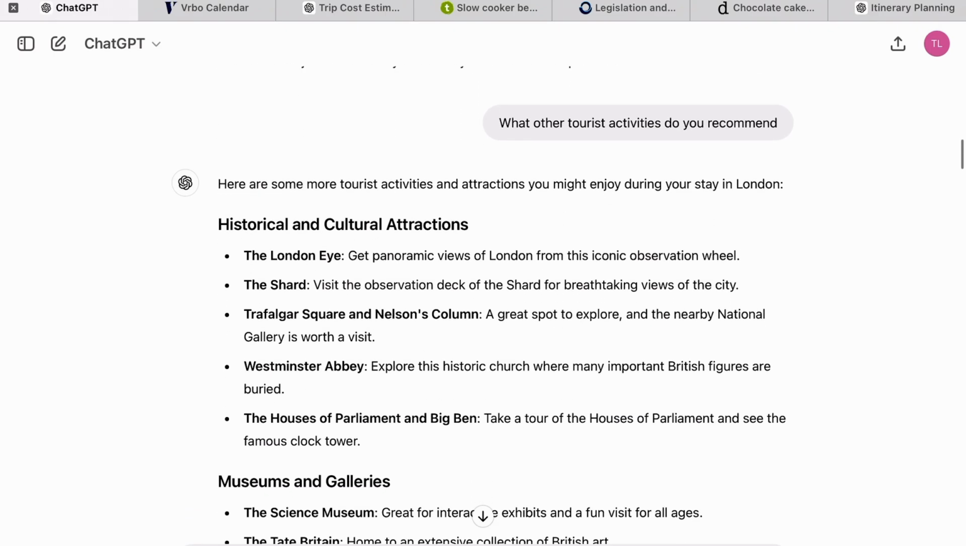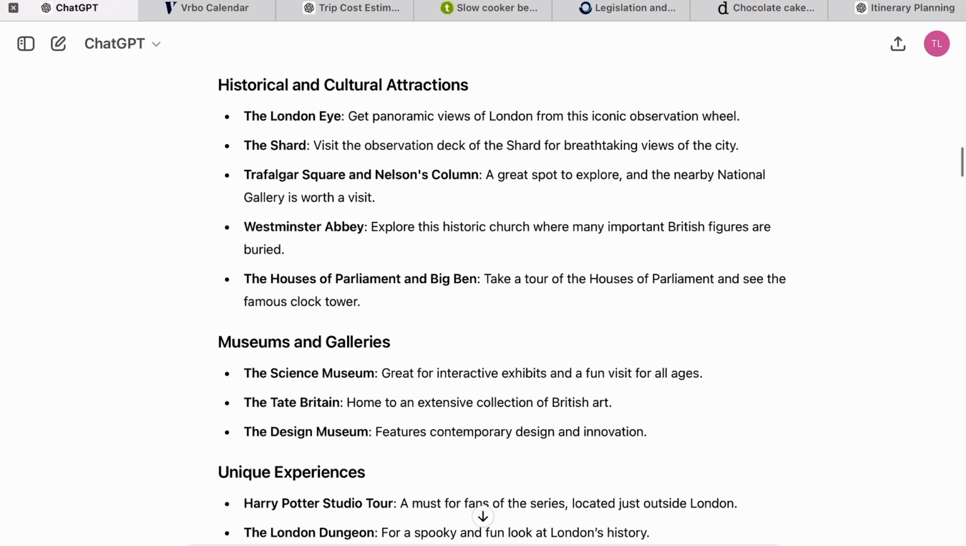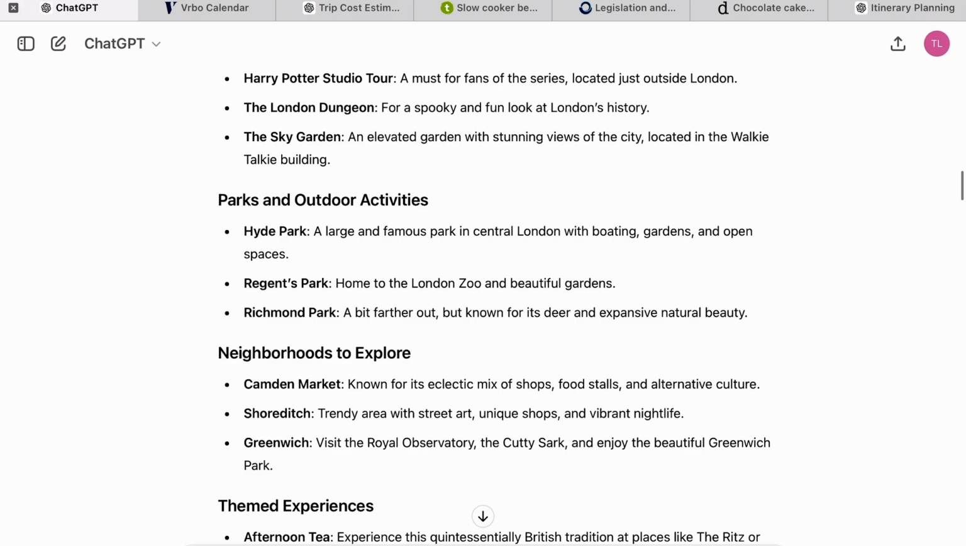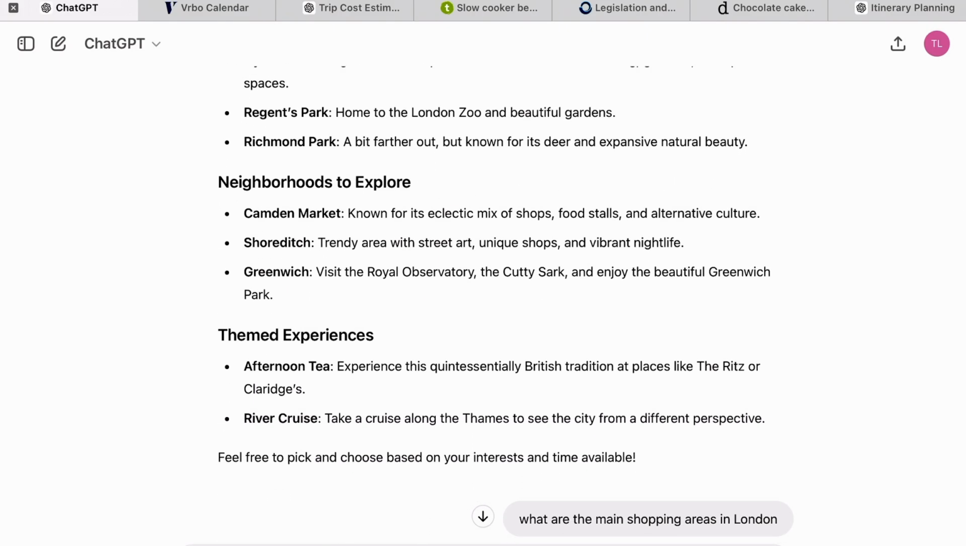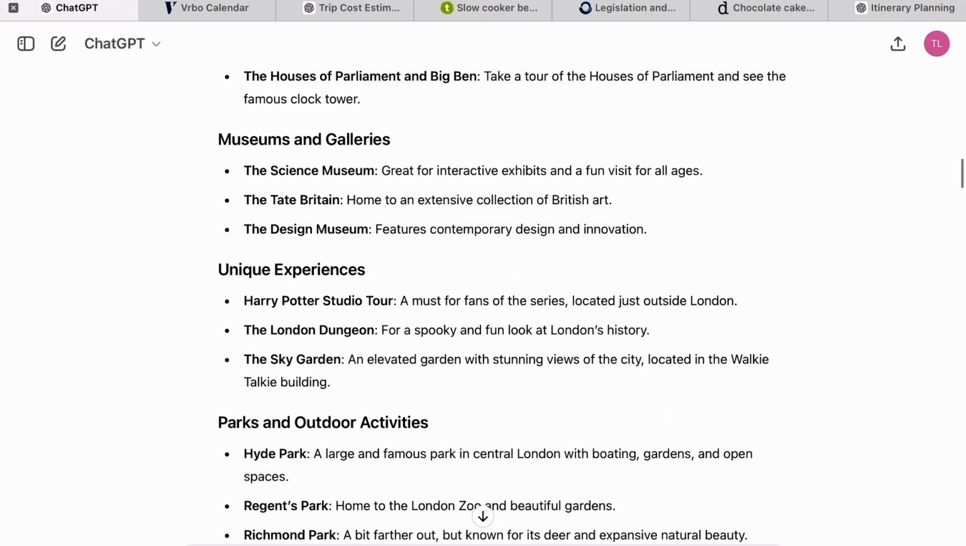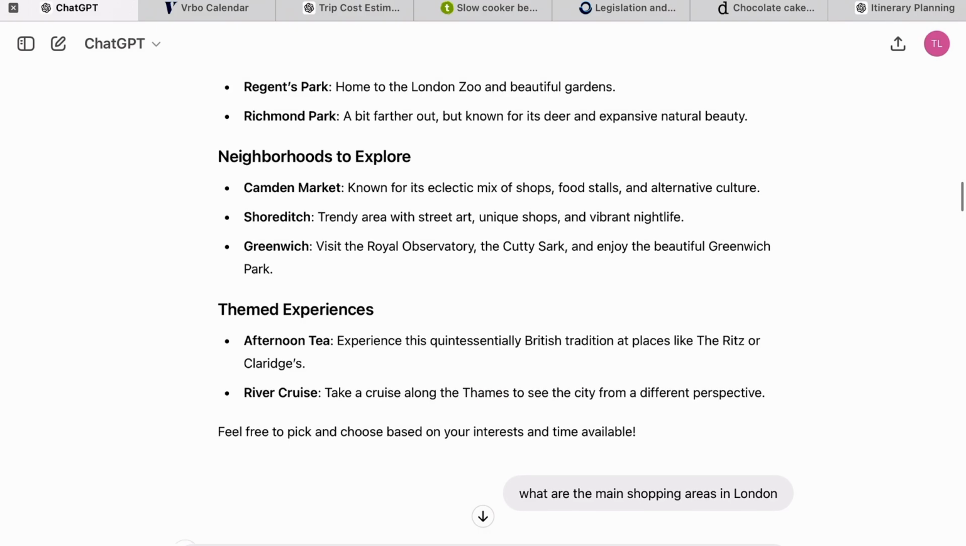So I then went on to say, okay, well, what other tourist activities do you recommend? Because I thought maybe there's other things that I haven't heard about. I think this is a good question to ask. And then we get the listing here of the historical and cultural activities that you might like to consider to add into your agenda, the museums and other unique experiences, parks to visit, and different neighbourhoods to explore. I think this is a really good list to look at, and then you can actually ask ChatGPT to add in any of the ones that you're interested in.